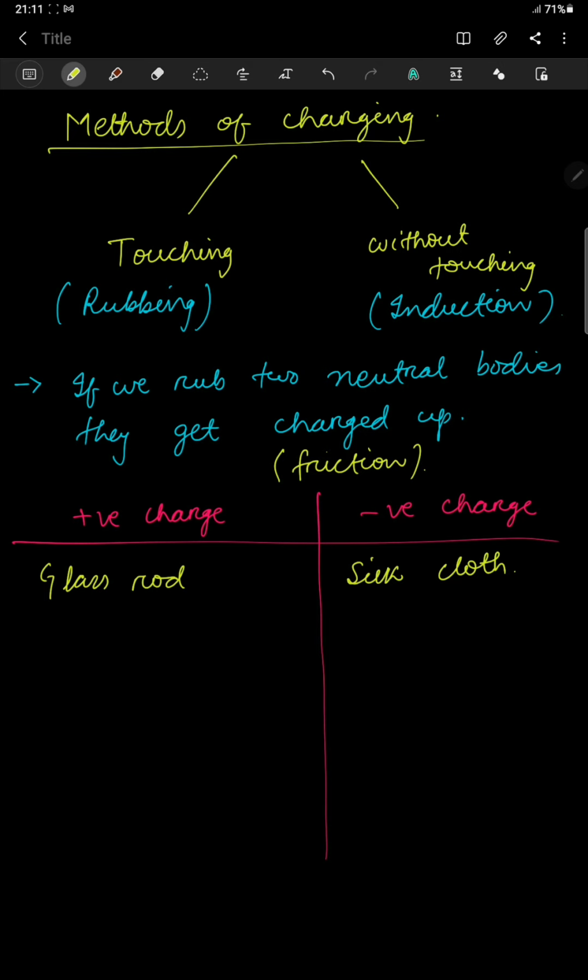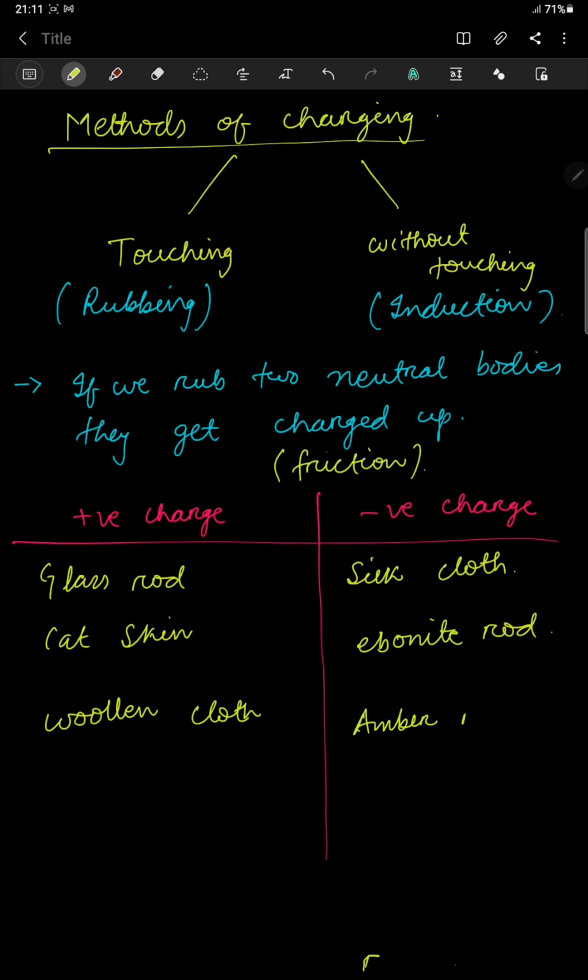Now suppose I took a cat skin and an ebonite rod, then the cat skin will develop a positive charge and the ebonite rod will have a negative charge. Similarly, if I take woollen cloth and an amber rod, the woollen cloth will develop positive charge and the amber rod will have negative charge. So this is how we can charge two different neutral bodies, and friction of the two bodies is responsible for this kind of charging.